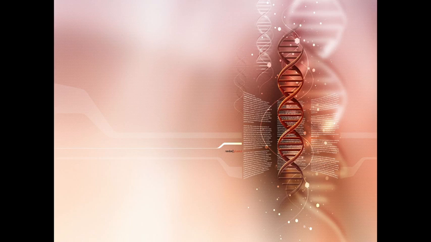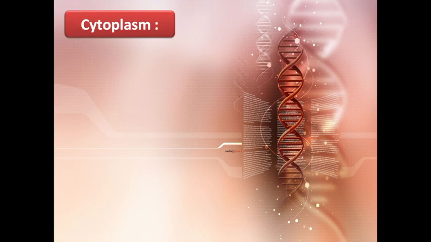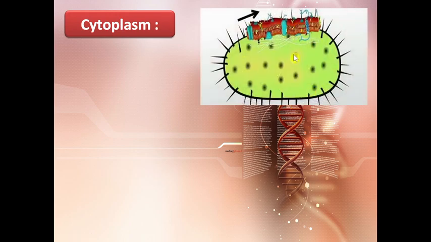So you see that I have been talking about these important points in between, which I hope you are noting down. Now we have talked about the membranes, outer covering, staining property and size and form of the prokaryotic cell till now. Now let's talk about the cytoplasm of the prokaryotic cell. The cytoplasm of the prokaryotic cell generally lacks membrane-bound organelles like endoplasmic reticulum, mitochondria, Golgi body, centrosome, lysosomes, and so on.